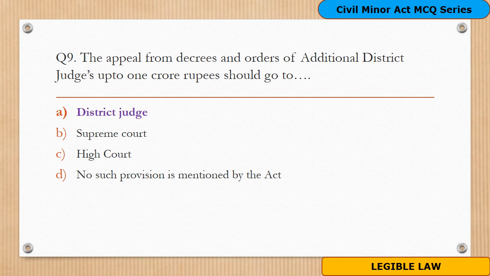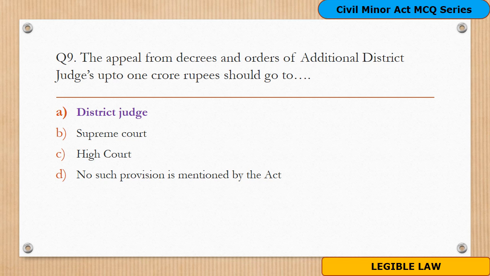Now here there is a little bit of a hint for questions 8 and 9. Both questions are related to the additional district judge and their orders and decrees. So when orders and decrees are greater than 1 crore rupees, then it goes to the High Court, and when they are up to 1 crore rupees, then they go to the district judge. Okay, please bear this in mind.